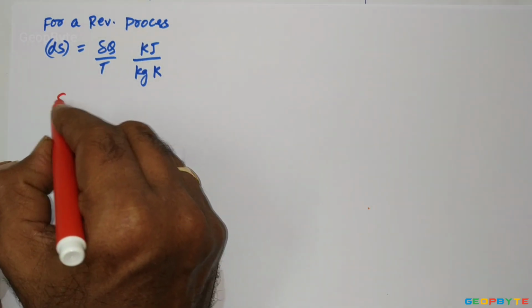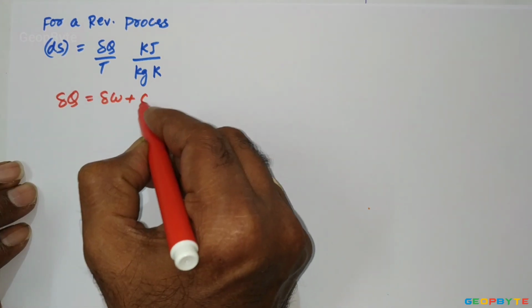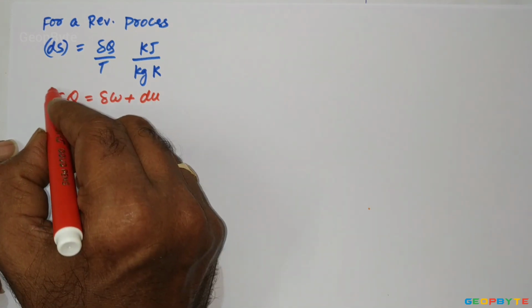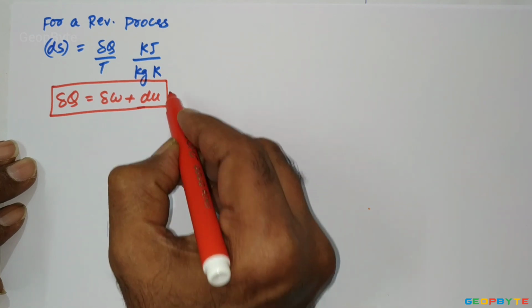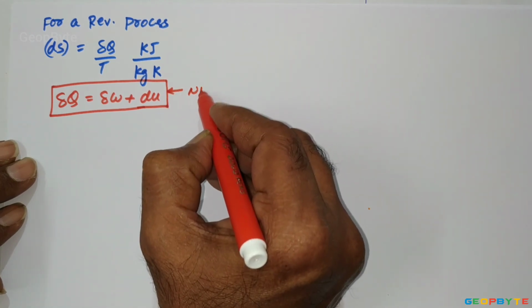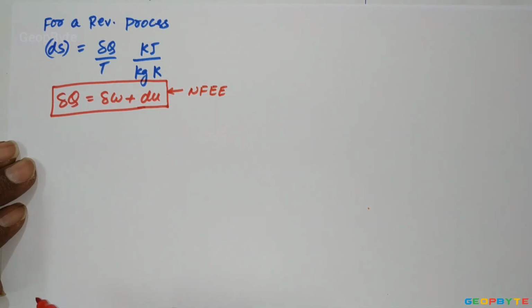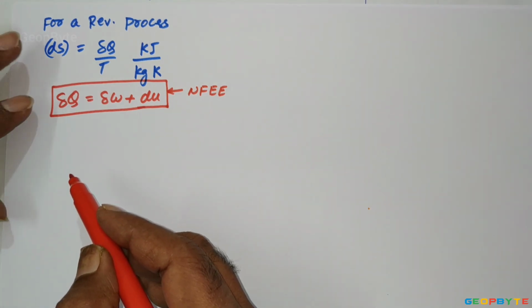As we know, δQ equals δW plus dU. δQ equals δW plus dU is the non-flow energy equation. Non-flow energy equation means the energy balance equation for a closed system. The energy balance equation for a closed system is called the non-flow energy equation.